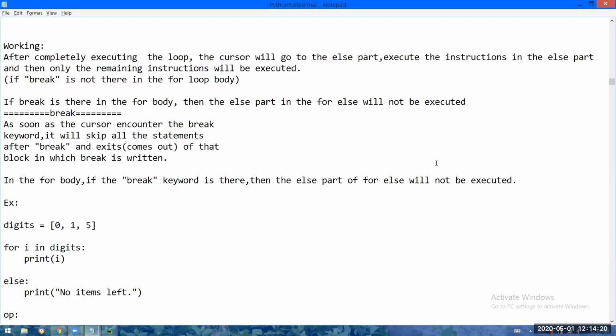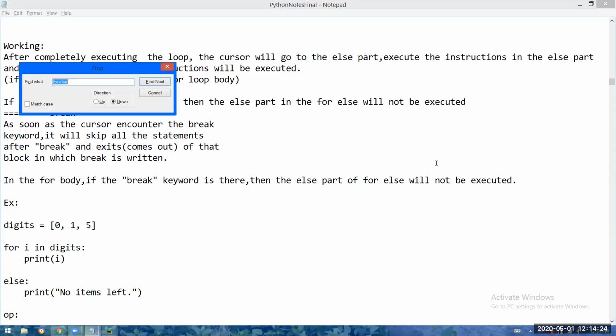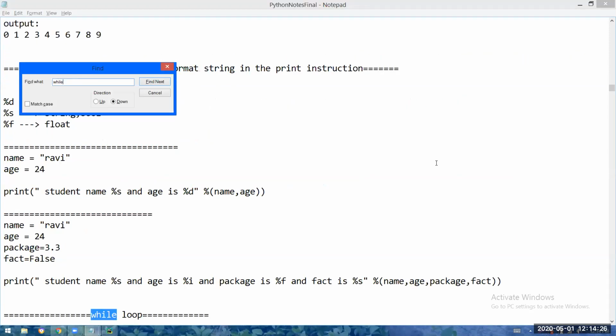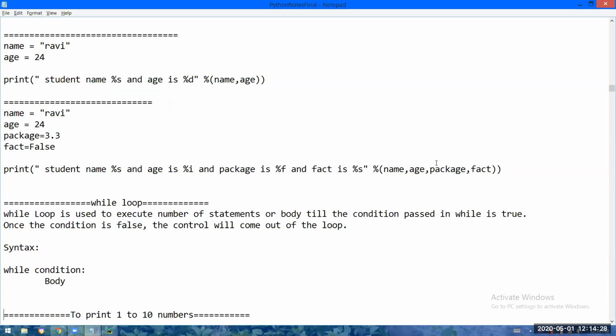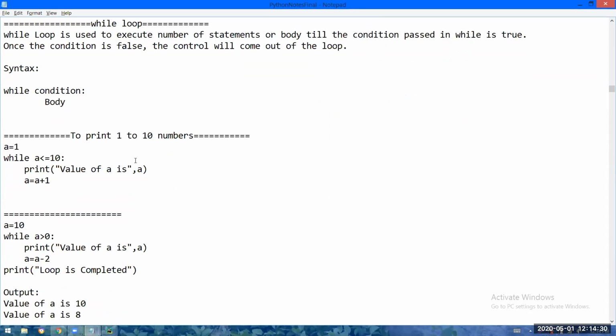So this is the second type of the loop, that is for else. And then the while loop, the third type of the loops. So what is the syntax of the while loop? While condition body. Until the condition is satisfied, the body of the loop will be continuously executed. So let me show this.